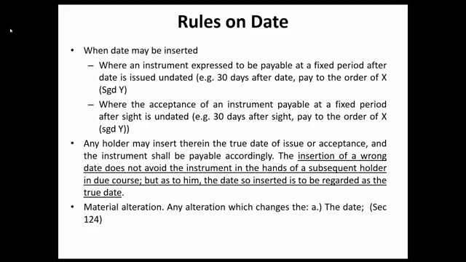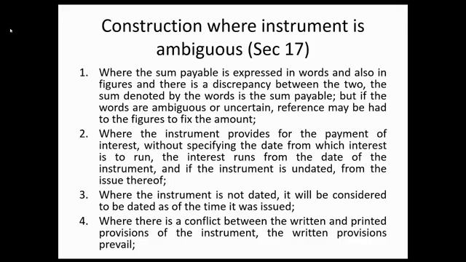Another is material alteration under section 124. Sabi dyan, any alteration which changes the date. Kaya once na binago niyo yung date, that constitutes material alteration under section 124. Let us proceed now sa section 17. Under the law kasi, ang sabi dyan sa section 17, when the words used in the instrument are ambiguous or subject to different interpretation, the following rules of construction shall apply.